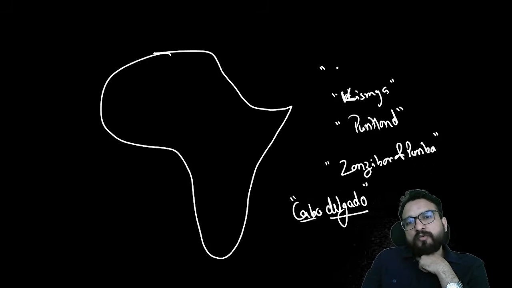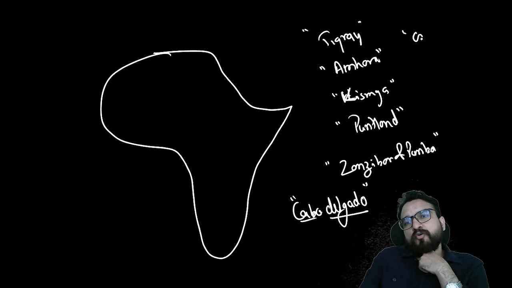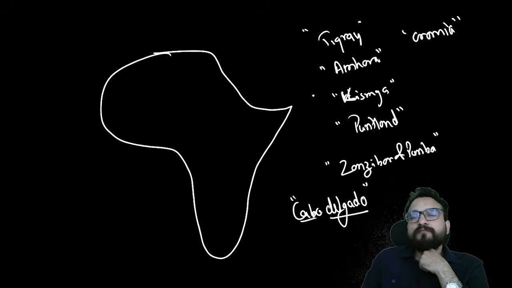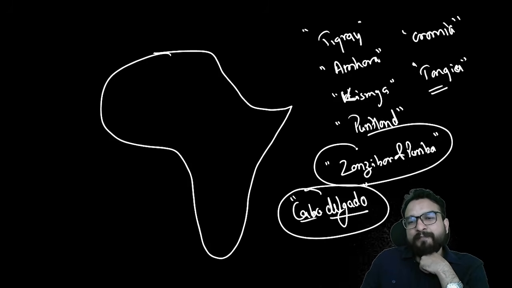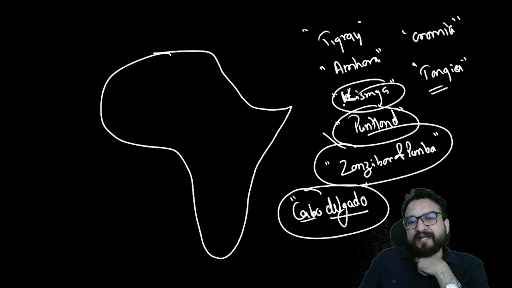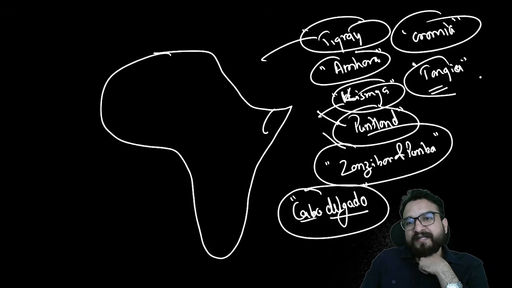Can you tell me about the Amhara region, Tigray region, and Oromia region? Can you tell me about the Tangier port? Try to understand, try to revise. Cabo Delgado in Mozambique, Zanzibar and Pemba in Tanzania, Puntland and Kismayo in Somalia, Amhara, Tigray and Oromia in Ethiopia, Tangier in Morocco, Benghazi in Libya, Egypt, Alexandria, Port Said.